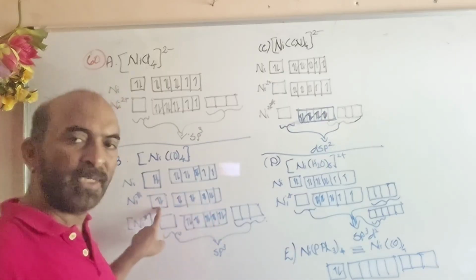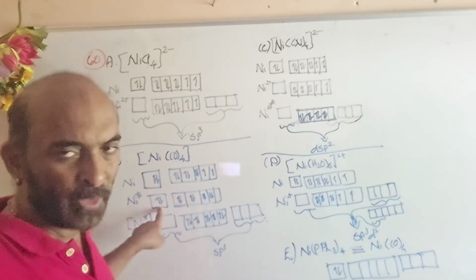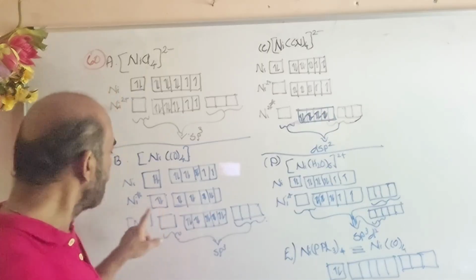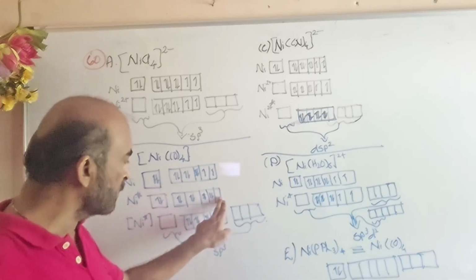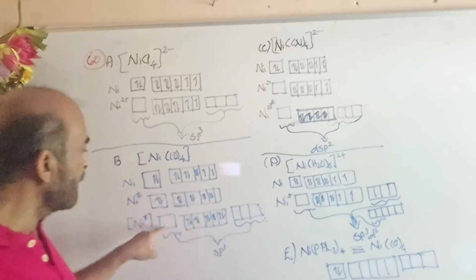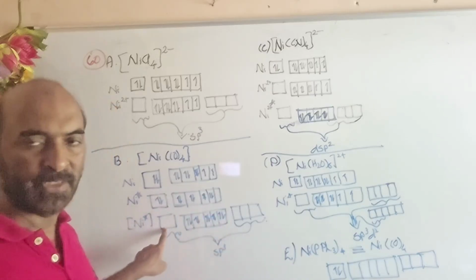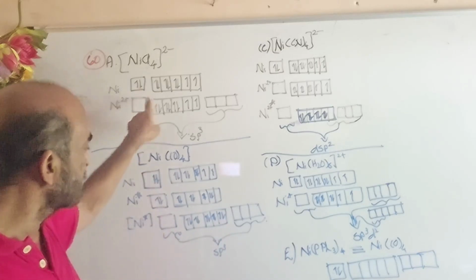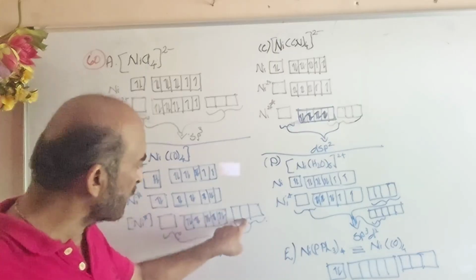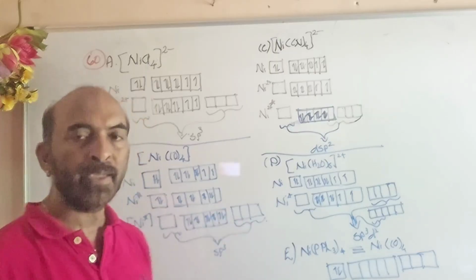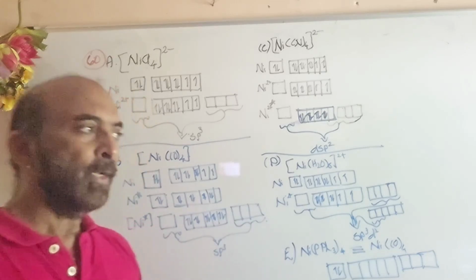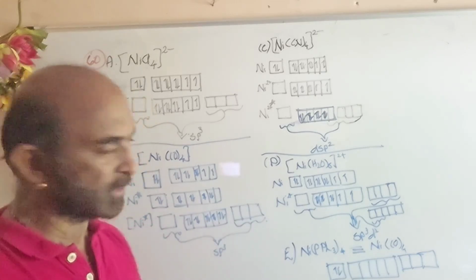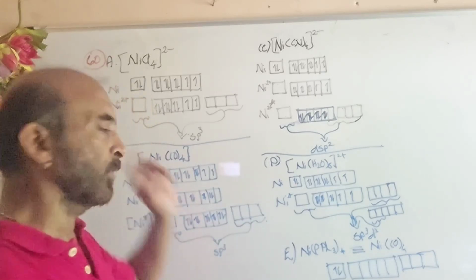But the s orbital is still unavailable for hybridization. So what will happen? In the 3rd stage, this paired electron will be shifted to the d orbital, creating a vacancy in the s orbital. So like this, it also undergoes sp3 hybridization, producing a tetrahedral complex of [Ni(CO)4].